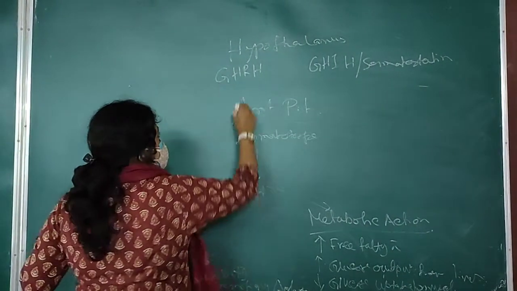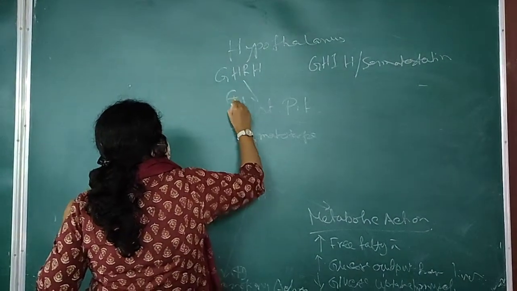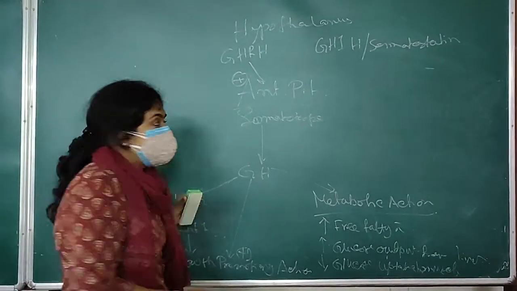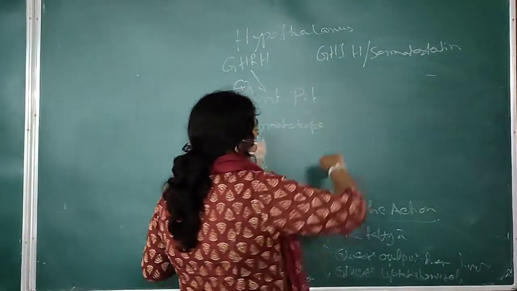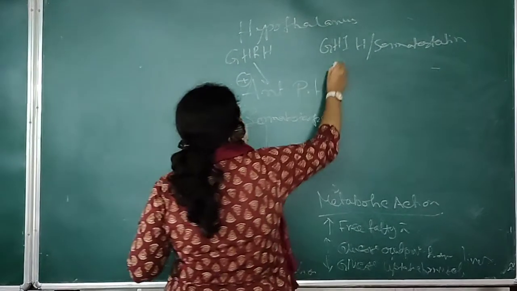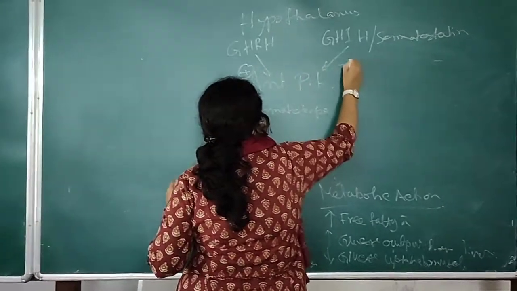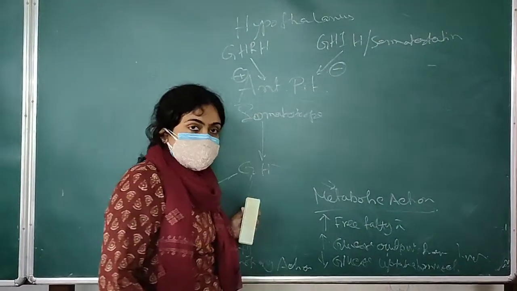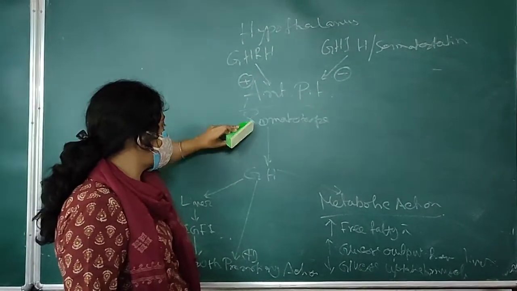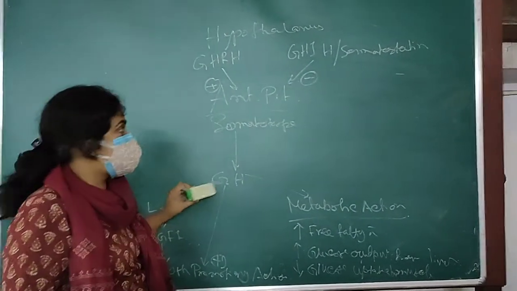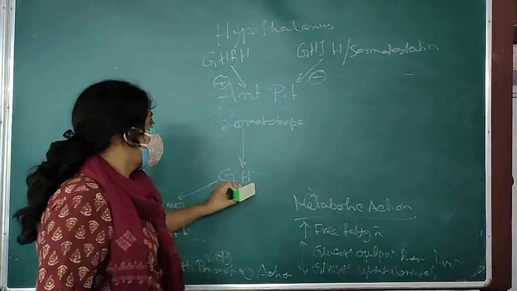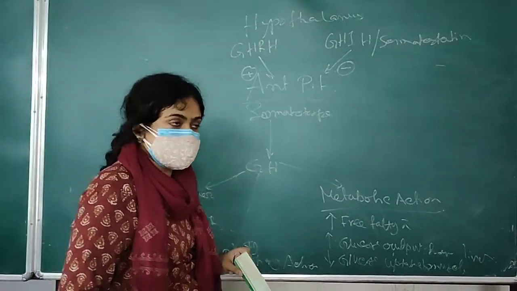When GHRH acts over anterior pituitary, the stimulus is positive. When GHIH, or as the name implies, growth hormone inhibiting hormone, acts over anterior pituitary, the influence is negative. That means with GHRH there is acceleration of GH secretion, and with GHIH there is inhibition of GH secretion.